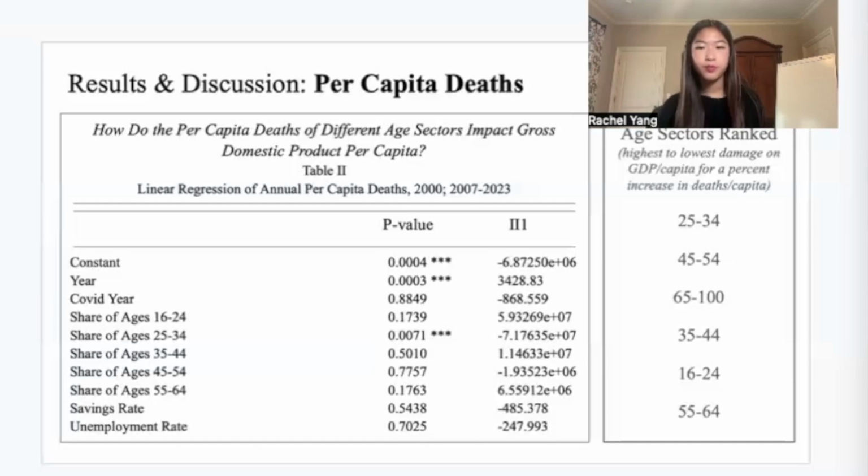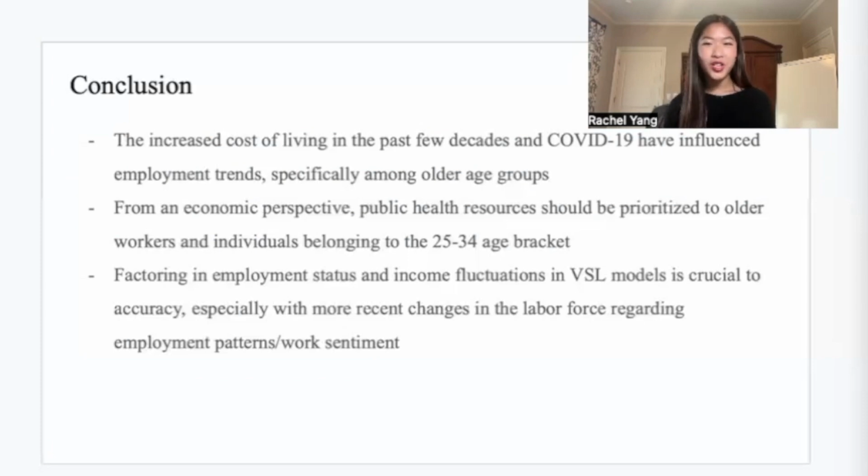So, in conclusion, the increased cost of living over the past few years has significantly shaped employment trends, specifically among the older population. Moreover, COVID-19 has also drastically driven up retirement rates, while also prompting companies to lay off younger employees with less work experience, both of which compromise the capacity and the health of the economy and labor force overall. This issue is highlighted by my two regressions, where the 65 to 100 and 25 to 34 age brackets are both indicated as key contributors to GDP per capita.